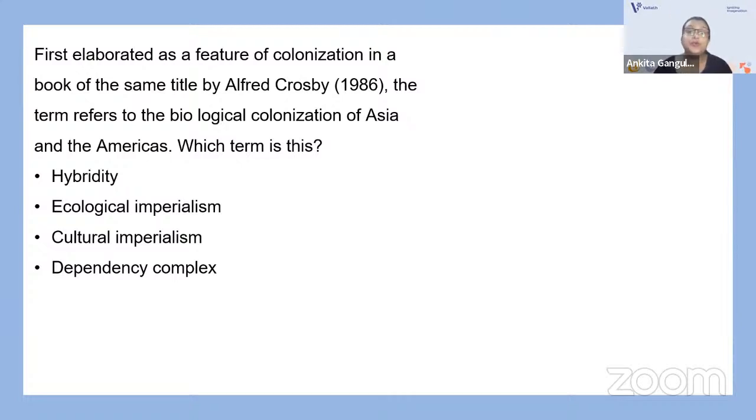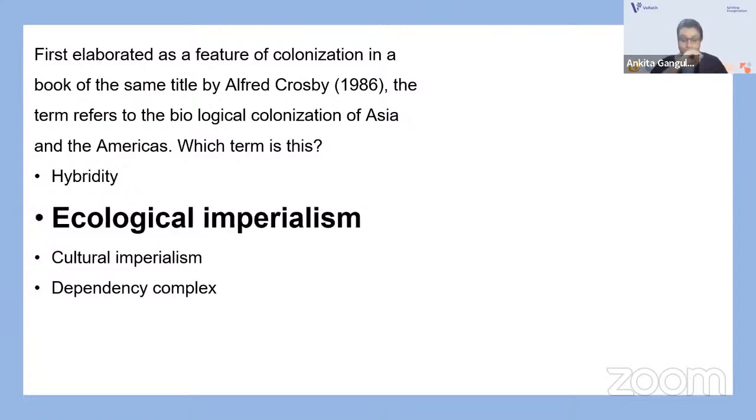Okay. So Alfred Crosby is again a very important theorist, and here we're talking about ecological imperialism, right? Alfred Crosby wrote Ecological Imperialism: The Biological Expansion of Europe. It's a 1986 book by environmental historian Alfred Crosby. This book builds on Crosby's earlier study, The Columbian Exchange, in which he described the complex global transfer of organisms that accompanied European colonial endeavors.